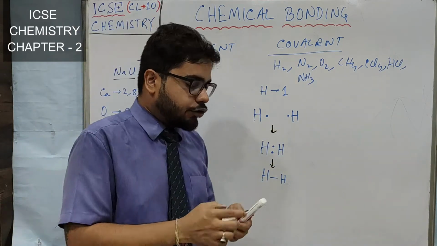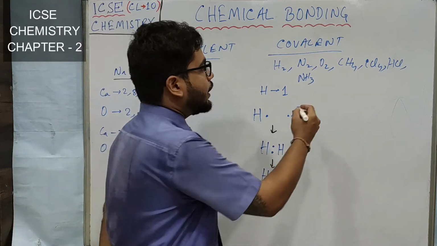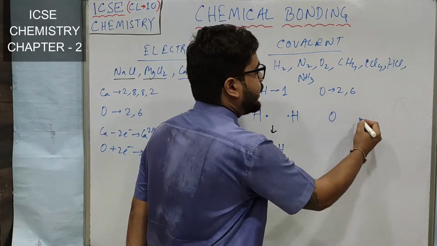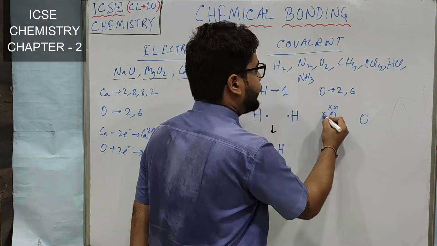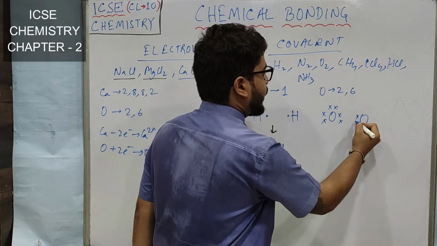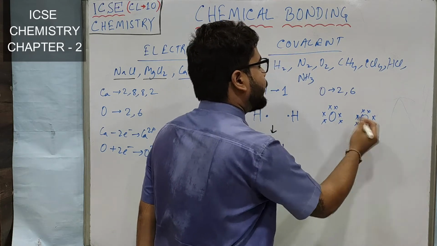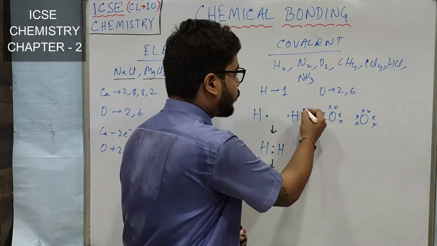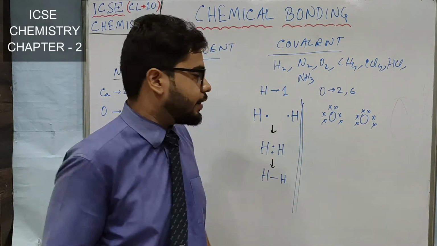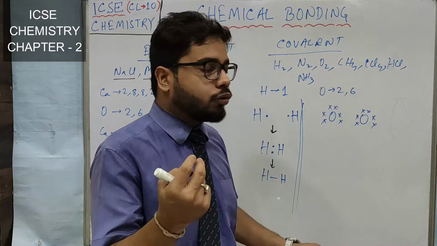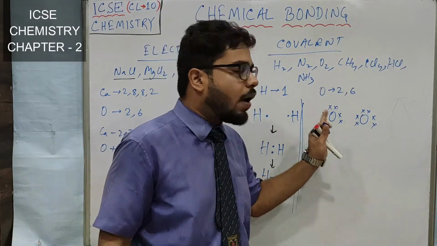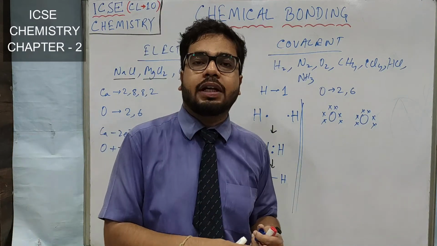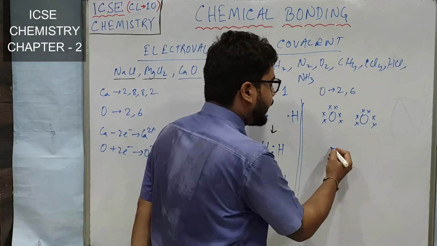Now quickly I will show you the electron dot diagram of oxygen. You all know the electronic configuration of oxygen is 2, 6. So I am writing here one O, here one O. I am giving cross this time. See, 6 electrons I have drawn for each oxygen, and in both cases I have given cross because all the electrons are of oxygen. So this oxygen atom needs 2, this oxygen atom also needs 2. So what they have decided between them is: you need 2, I need 2, so you give 2, I also will give 2, and we will share.